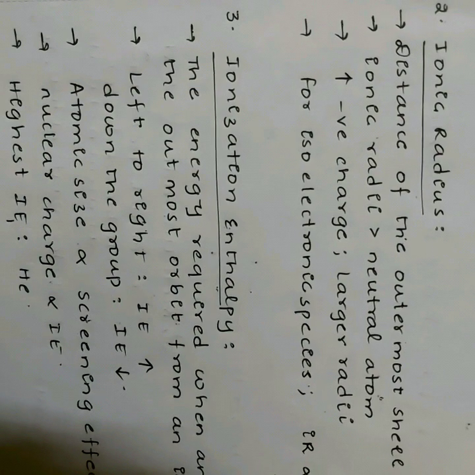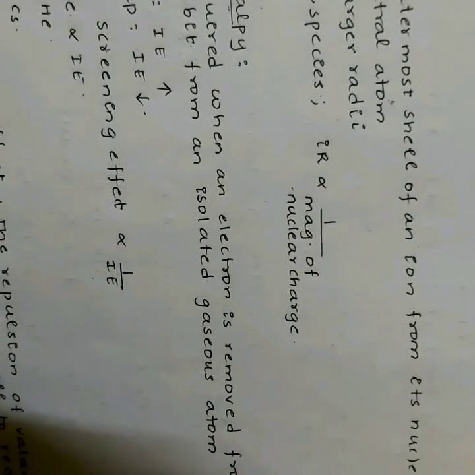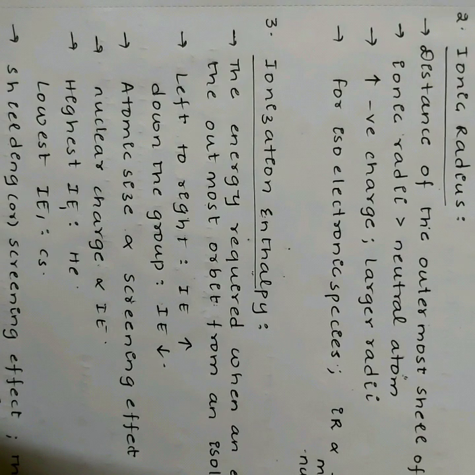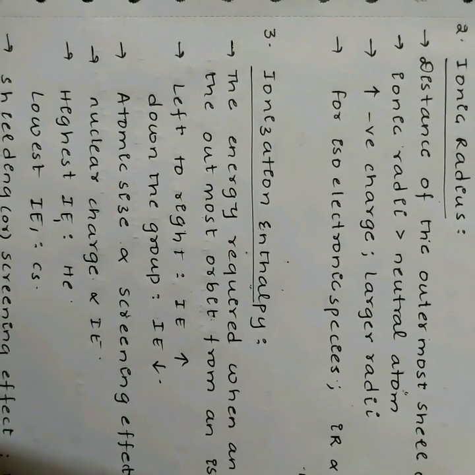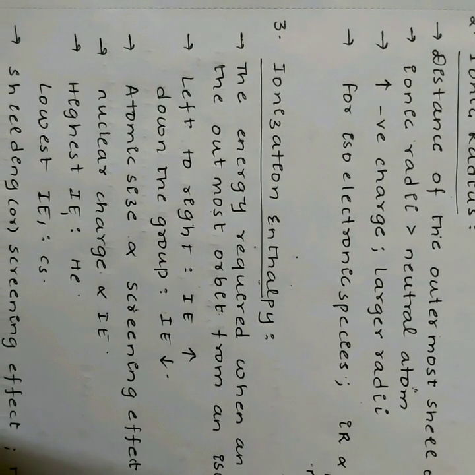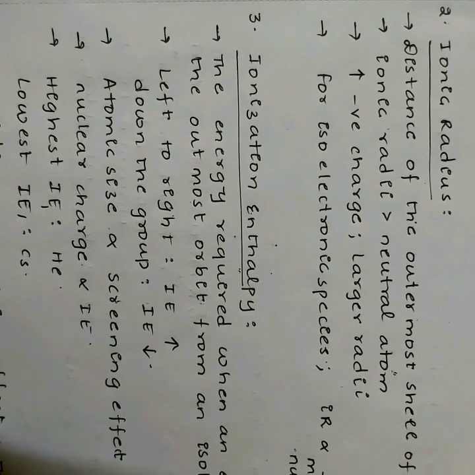Ionic radius. The distance of the outermost shell of an ion from its nucleus is called the ionic radius. The cationic radius is always smaller than its neutral atom, while the anionic radius is greater than the neutral atom. The greater the negative charge on the ion, the larger its radius. For example, O2-.